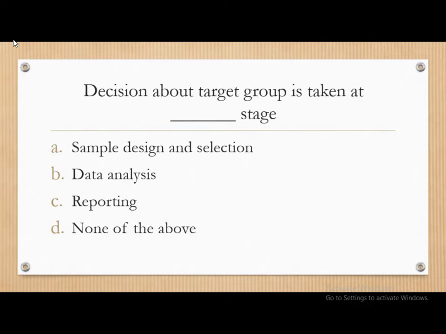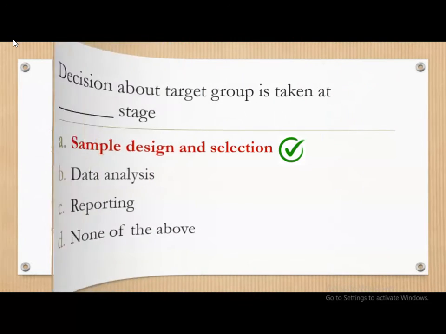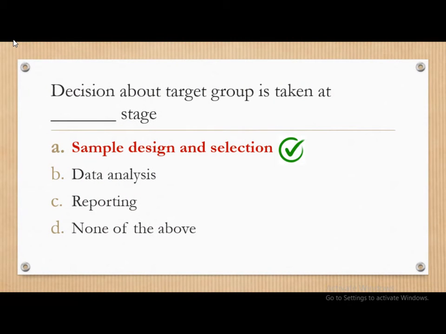Next question. Decision about target group is taken at dash stage, whether it is sample design and selection, data analysis, reporting, or none of the above. The correct answer is: decision about target group is taken at sample design and selection stage.